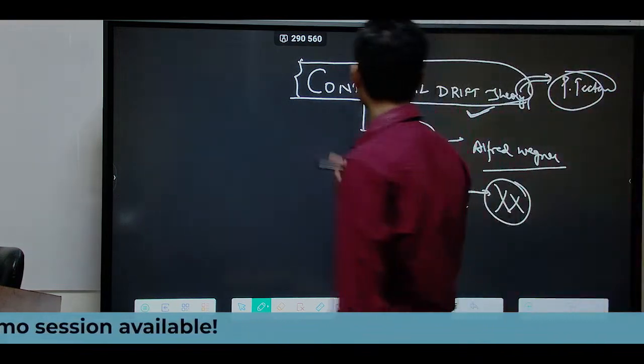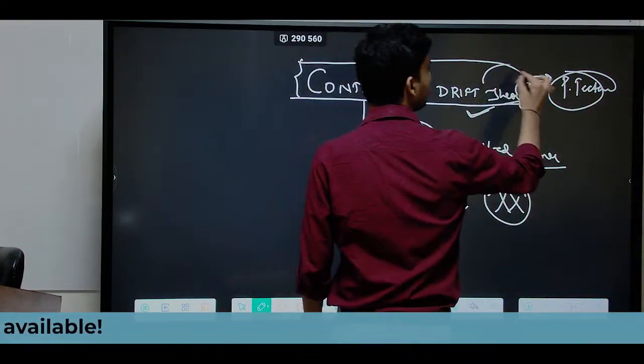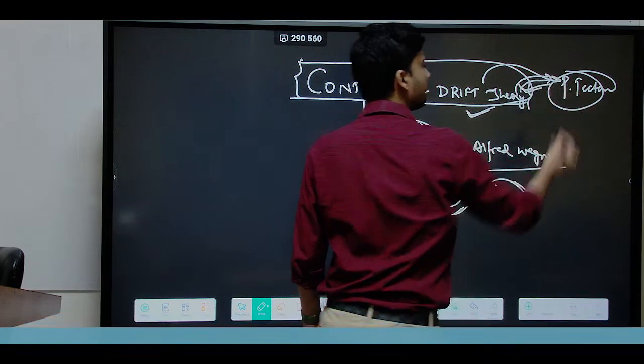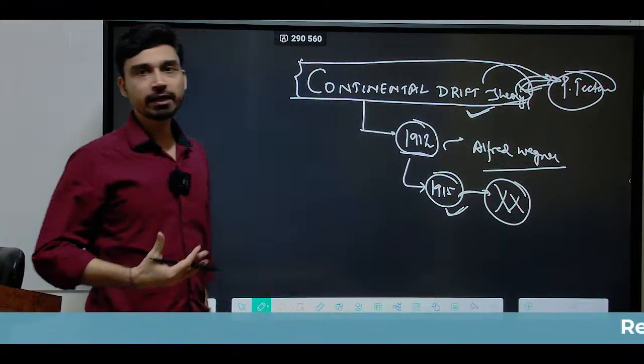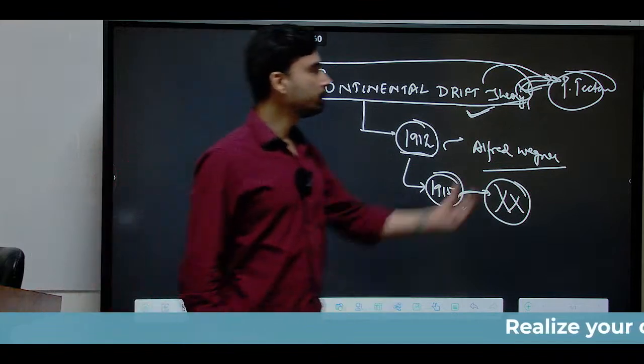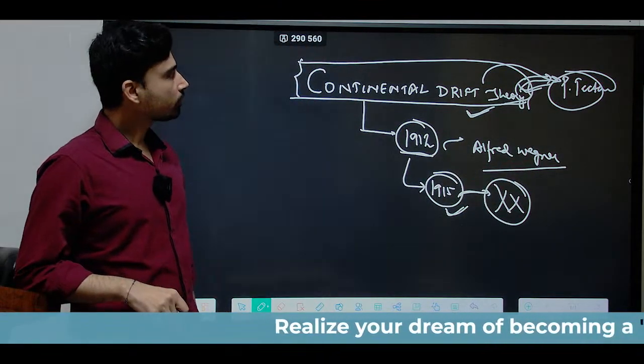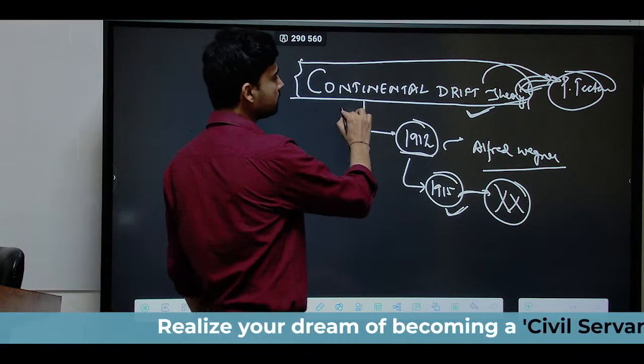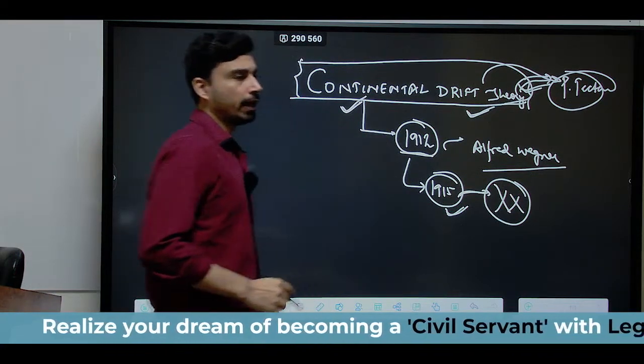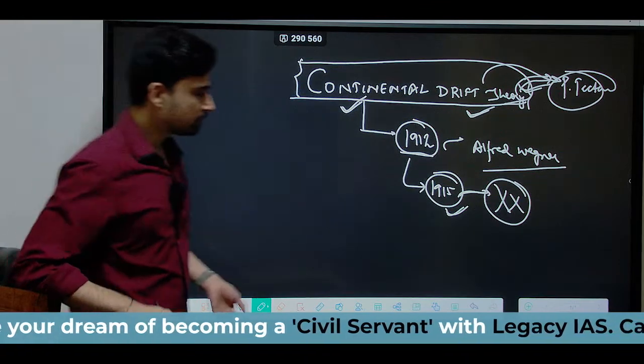In one way, it is Wegener's continental drift theory that provided the basic ideas behind the plate tectonic theory, which is widely accepted today. So let us try to understand what the continental drift theory is all about and what Wegener was trying to explain by this theory.